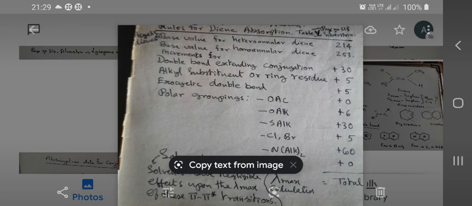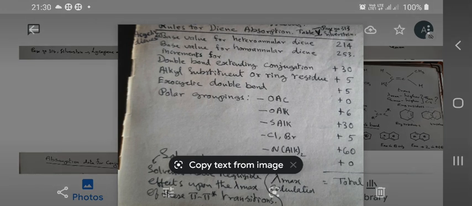The base value is the same for acyclic diene also. Suppose if it is a straight chain compound or branched compound, it's not a cyclic compound, but it is also containing a carbon-carbon double bond in conjugation with another carbon-carbon double bond. It is containing a 1,3-butadiene system. So, if it is a 1,3-butadiene system in the form of an acyclic molecule, then also the base value is given around 214 nanometers. Okay?